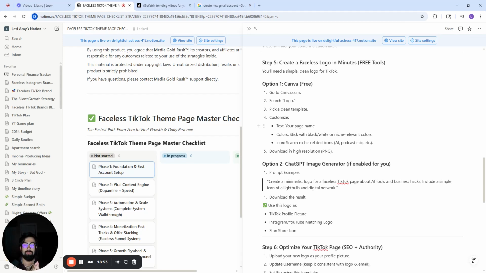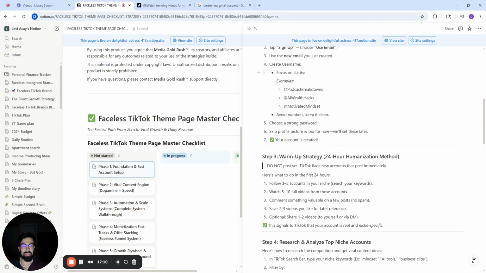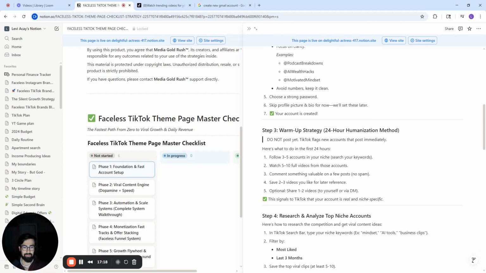Again, keep it very simple. You can go on Canva. It's free. Search up logos. They already have tons of pre-made templates and logos that you can use, and just type in whatever your username is. If I'm going to have a podcast, we'll go back and use this as an example, if I'm going to have podcast breakdowns, I may even just keep that as the logo. I literally will have podcast at the top and then breakdowns at the bottom. That would be my logo.